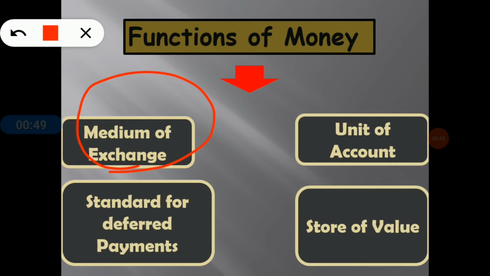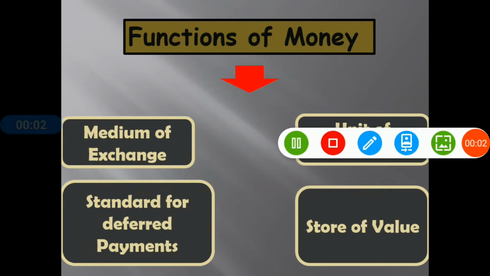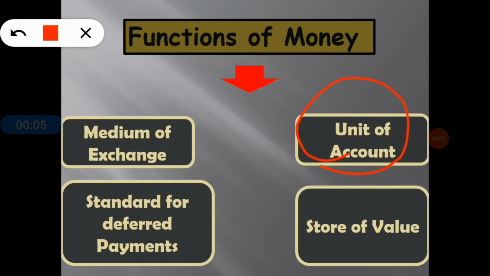Clear? So now going to the second function, that is unit of account. So money acts as a unit of account also, because it is a ruler by which other values are measured. For example, an accountant may charge 25,000 rupees to file your tax return. So that 25,000 money can purchase any kind of things. Okay, so that's why it acts as a common denominator, an accounting method that simplifies thinking about the trade-offs also.